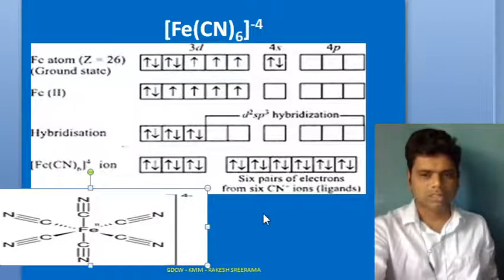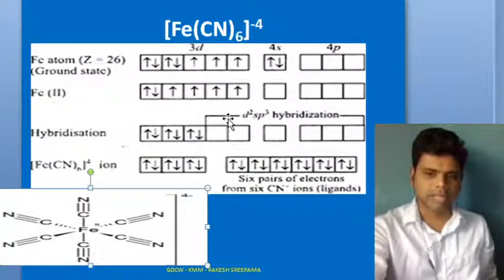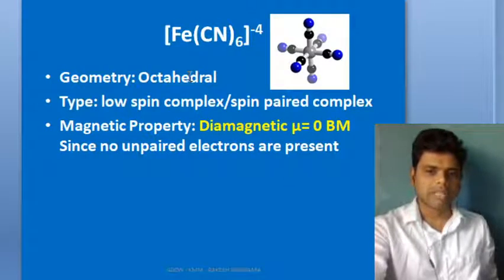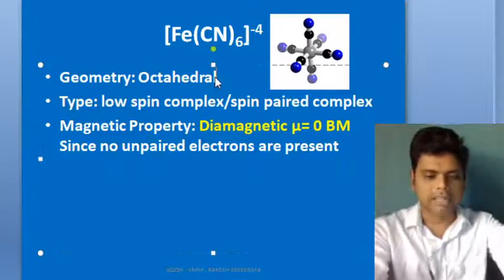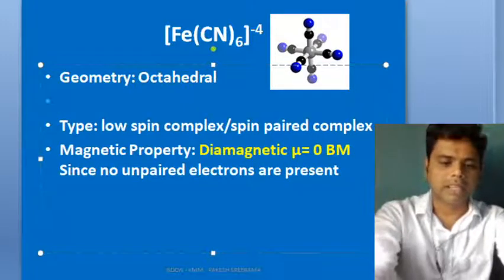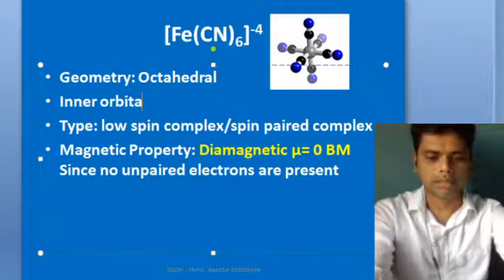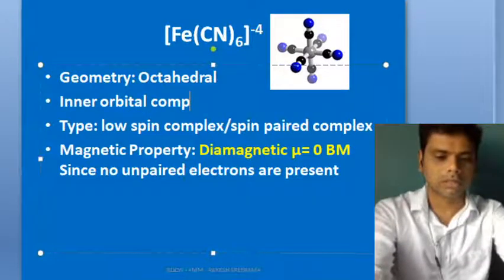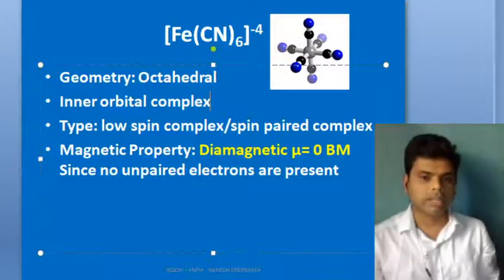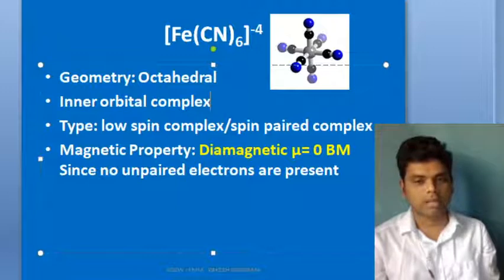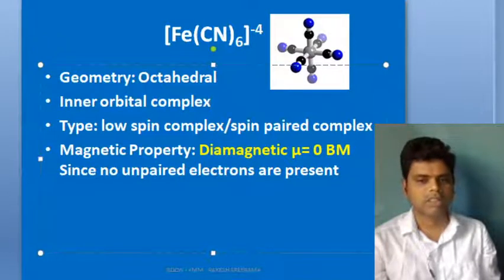Is there any unpaired electron here? No unpaired electron. Which orbitals are used? n-1 d orbitals. I would expect these answers. Geometry is octahedral. And here also, what complex is it? Inner orbital complex. Why inner orbital complex? Because n-1 d orbitals are involved. So you can say this is an inner orbital complex.